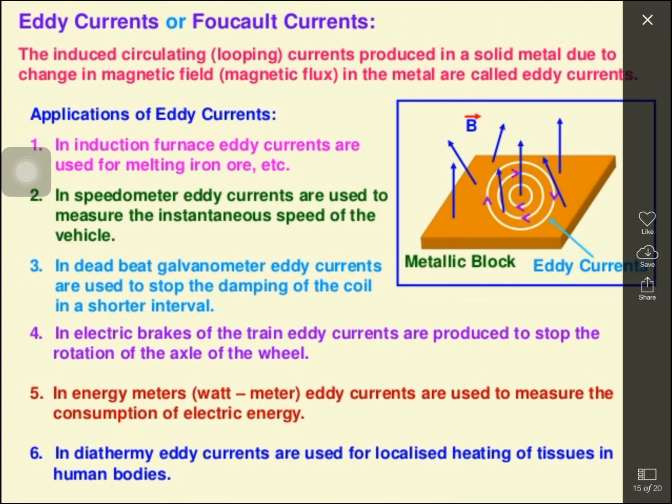How is heat produced in the furnace? It's very simple. In the furnace, the metal to be melted is surrounded by the core and then you apply a high frequency alternating current. What happens?